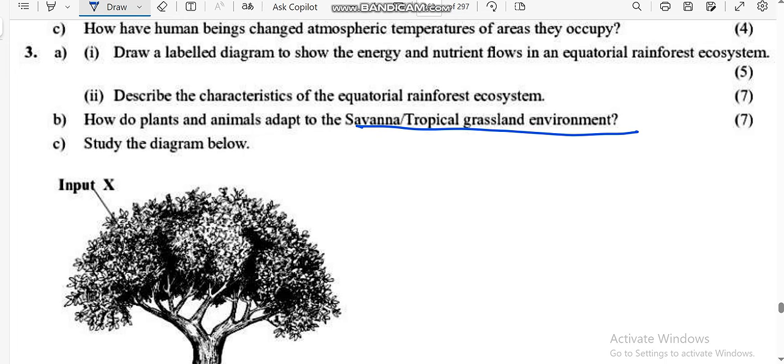Another adaptation of the plants is the presence of thorn trees, to reduce transpiration, and also the presence of deciduous trees to reduce water loss. And plants in the savanna have small leaves to reduce water loss. So those are the adaptations.